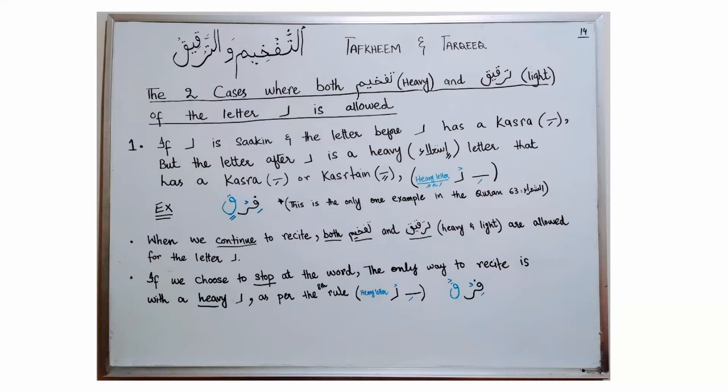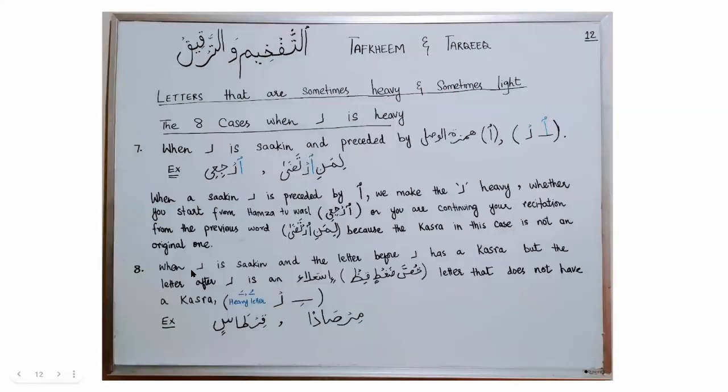Now we will discuss those two cases where both tafkheem and tarqiq of the letter ra is allowed. The first one is if the letter ra is sakin and the letter before letter ra has a kasra, but the letter after letter ra is an isti'ala letter and it has a kasra or kasratain. In this situation, we have the option to recite letter ra with tafkheem and tarqiq. But this is only in case of continuation, because upon stopping, we will follow the eighth rule of heavy ra,